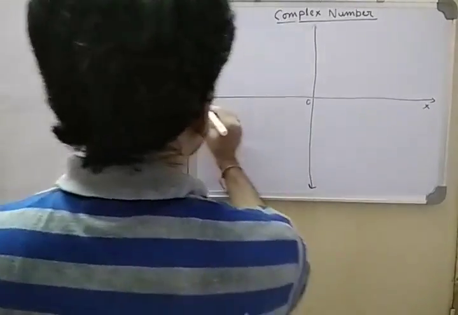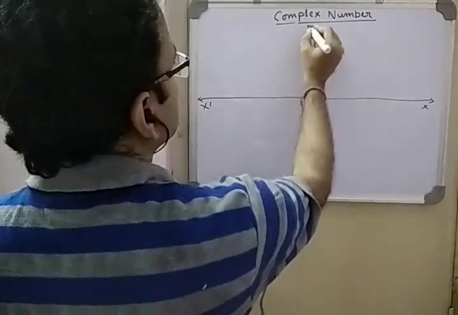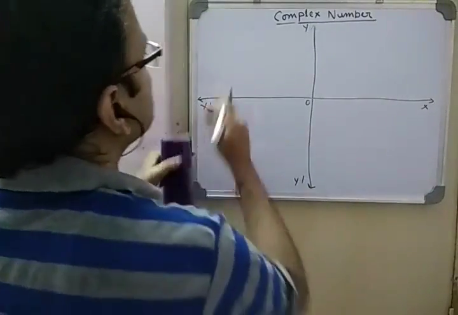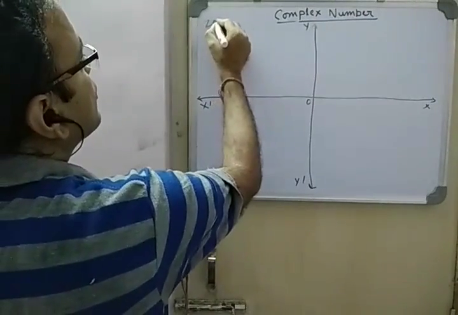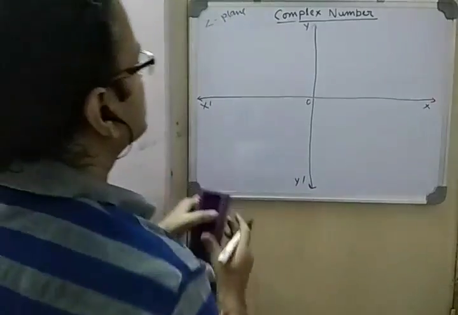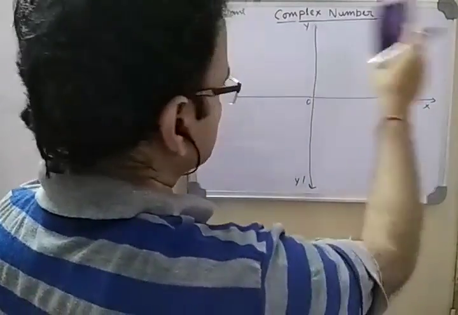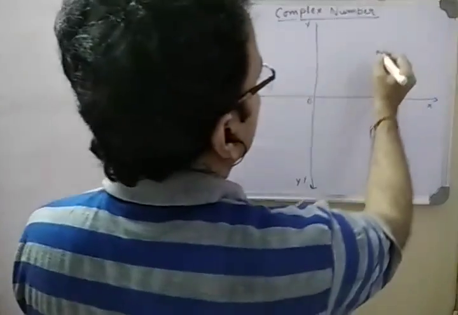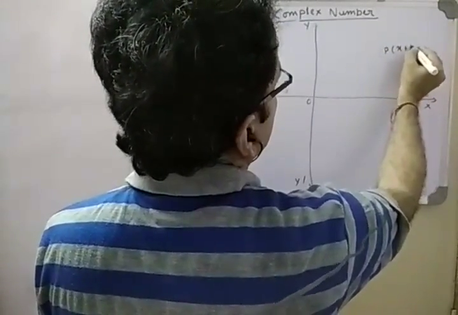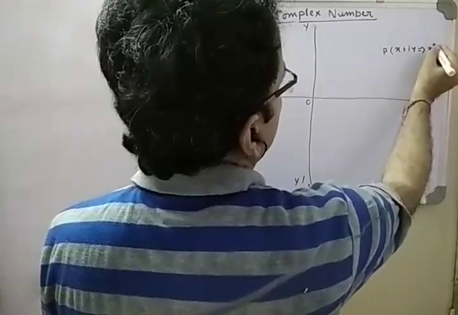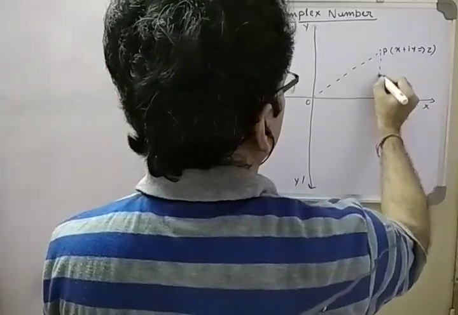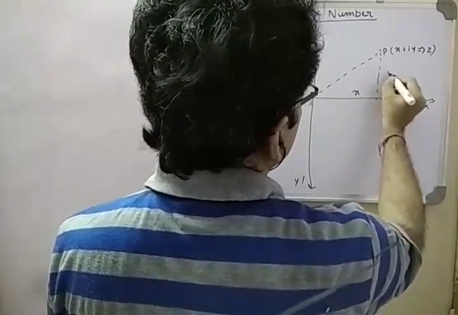Same complex plane, this is the xy plane we knew, but in complex numbers we call it the z plane, because z means a complex number will be represented here. Now if it is point P, that is x plus iy, which implies z, this is z. So I represent it like this is x, this is y.